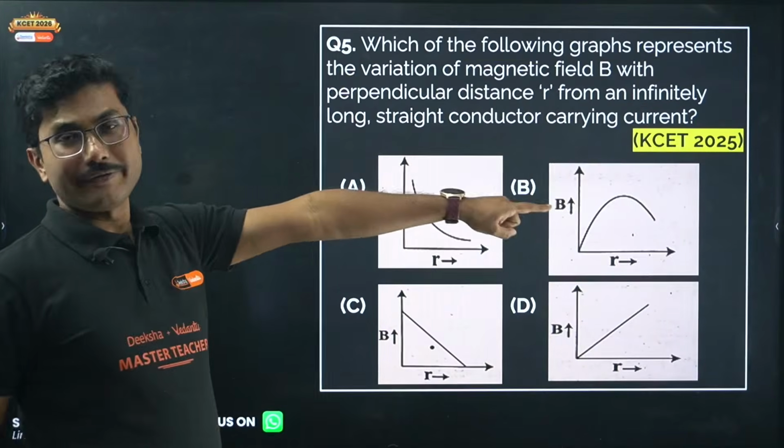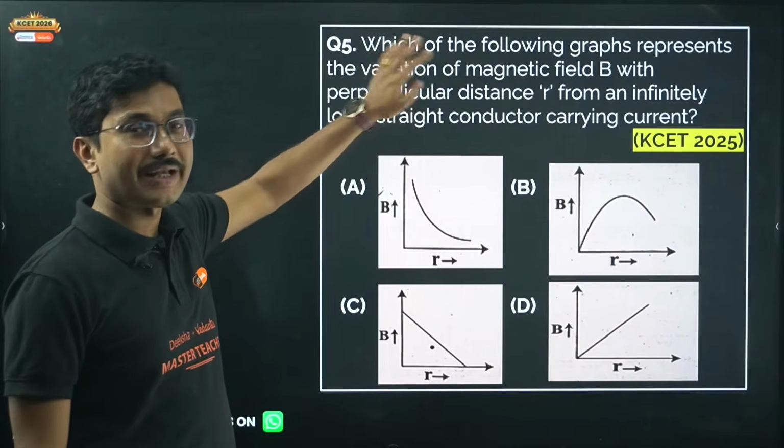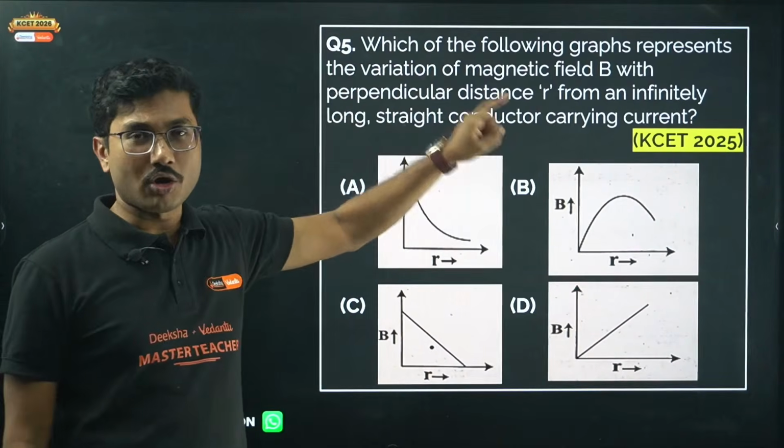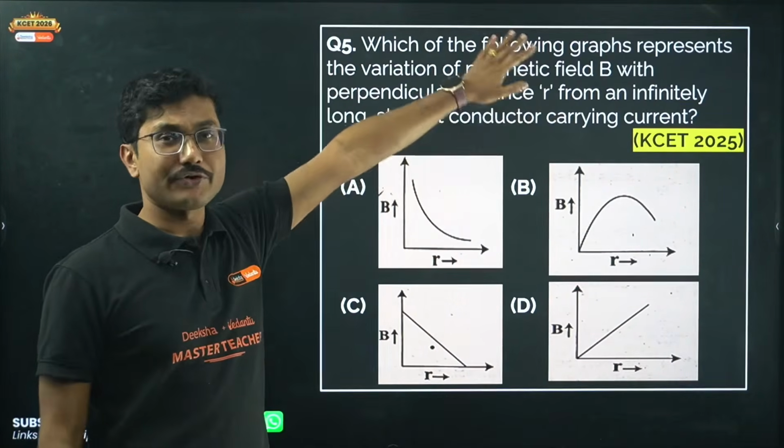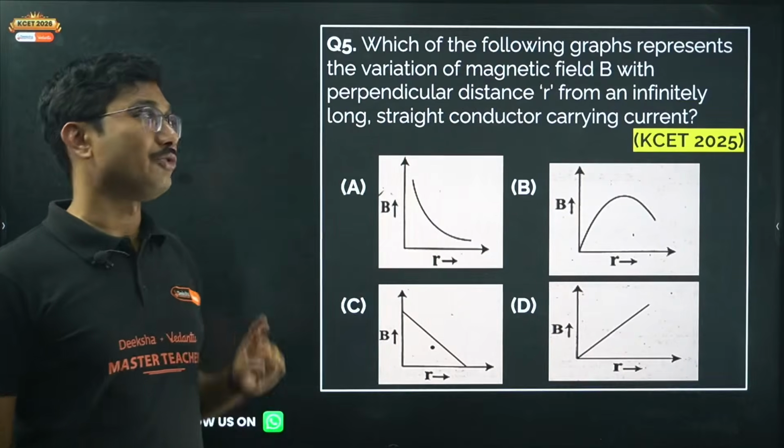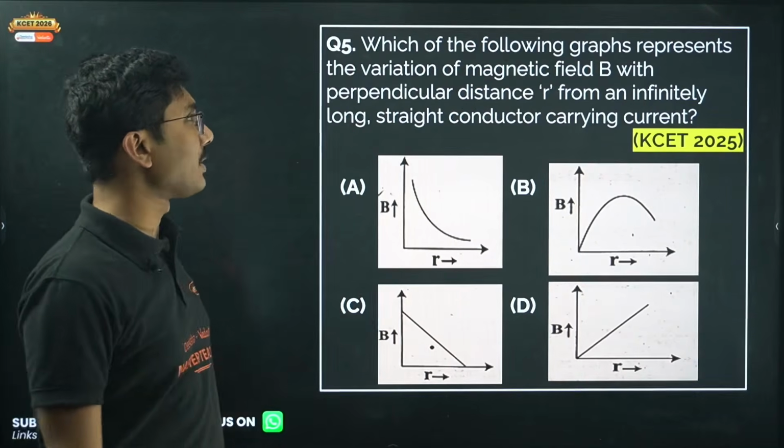In 2025, you can see 5 questions came from this chapter. 5, not 1, not 2, not 3, not 4. 5 questions came from this chapter alone. So that's why this is a very, very important chapter.